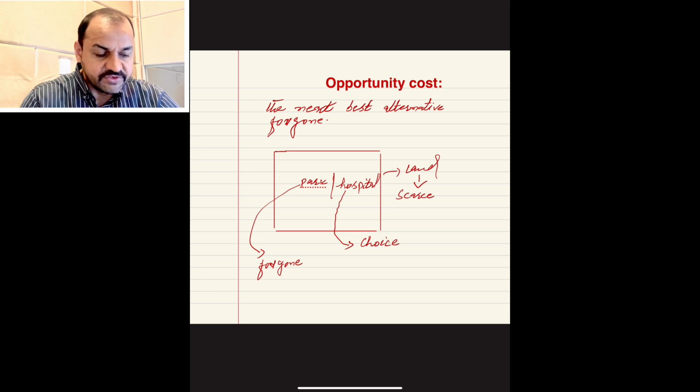Suppose that you have a piece of land, a hospital and a park. The piece of land is scarce in nature. You have to make the choice between the two. If you choose the hospital, you have foregone the park. So the park will become the opportunity cost. The opportunity cost of the hospital is the park.